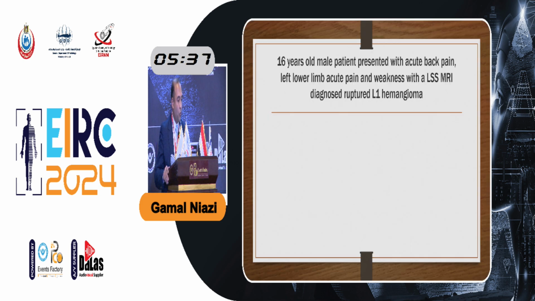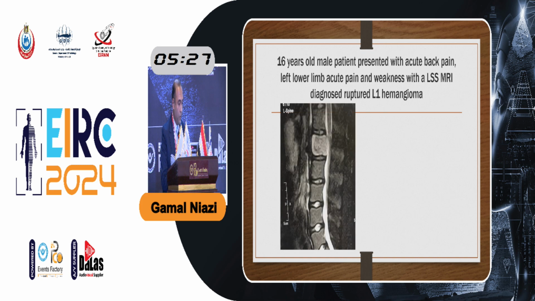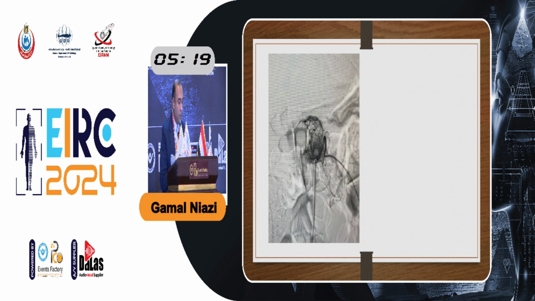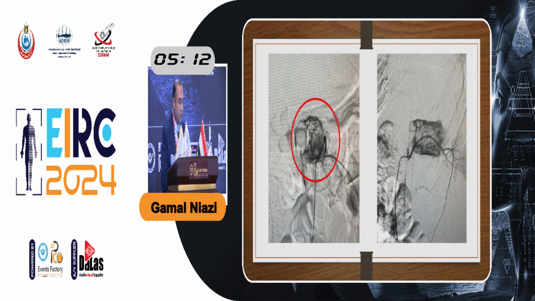This was another 16-year-old male patient presented with acute back pain and left lower limb acute pain and weakness, and the lumbosacral spine MRI diagnosed ruptured L1 hemangioma. This was the ruptured hemangioma compressing the spinal canal posteriorly. And in this case, emergency embolization was performed. The arterial supply of the lesion was attacked, and this was the blush of the ruptured hemangioma. As we can see, the whole vertebra can be shown by the ruptured blood vessels.